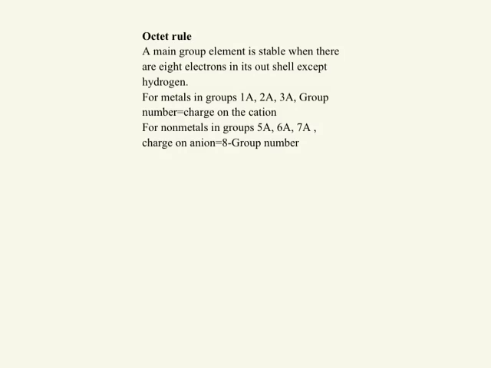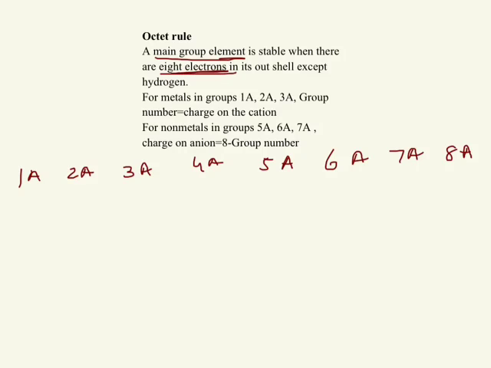Now, again, why are elements losing or gaining electrons? To attain the electronic configuration of the noble gases. The main group elements, what are main group elements? 1A, 2A, 3A, 4A, 5A, 6A, 7A, 8A. These are known as main group elements. These elements are stable when there are 8 electrons present in their outermost shell. Except hydrogen. Hydrogen is stable when it has 2 electrons in its outermost shell.